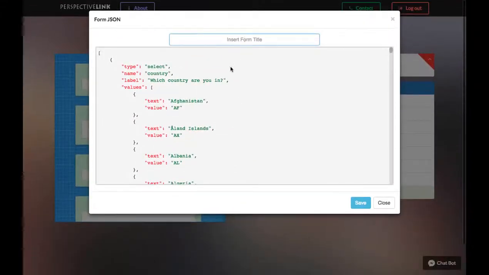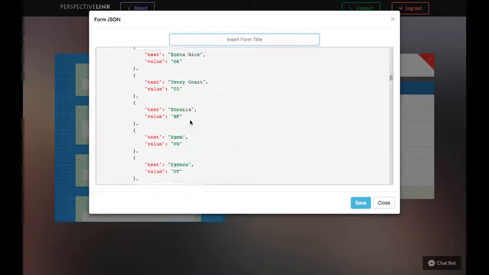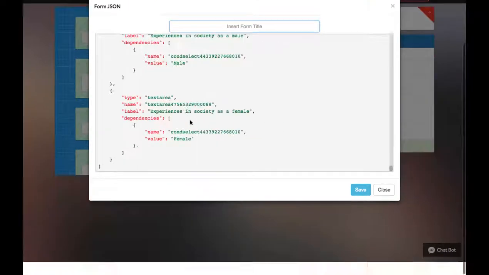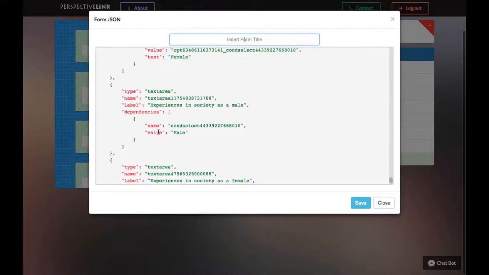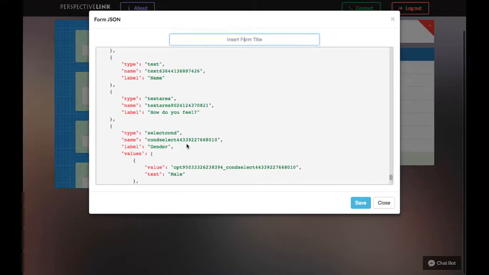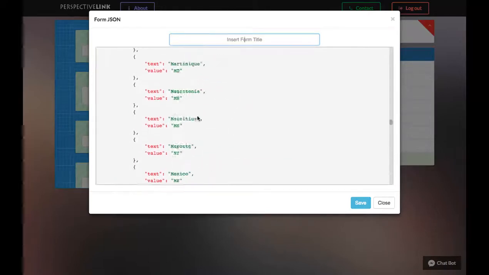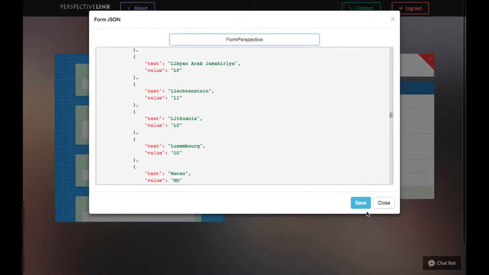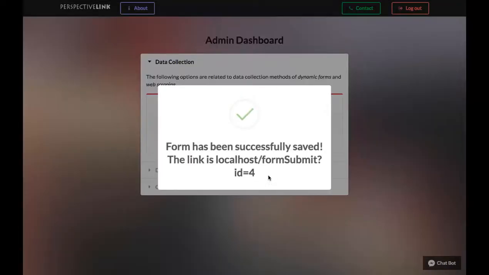So this is the finalized JSON of the form we just created, and we can save it. We can see the form elements we have just created over here, the text area and similar conditional drop-downs in the JSON. Once saved into the backend as a JSON, we get the link to submit the form.